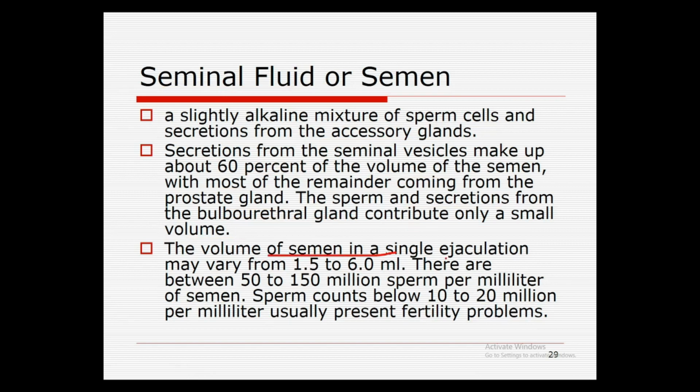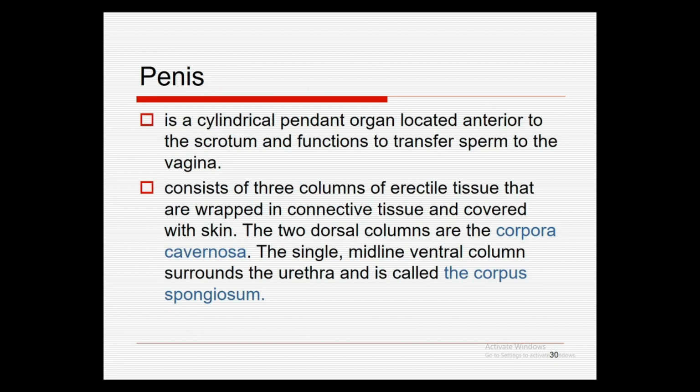The volume of semen in a single ejaculation may vary from 1.5 to 6 milliliters. There are between 50 and 150 million sperm per milliliter of semen, and if this count is below 10 to 20 million per milliliter, it usually represents a fertility problem. Different fertility problems may occur if the sperm count is less than the determined value.